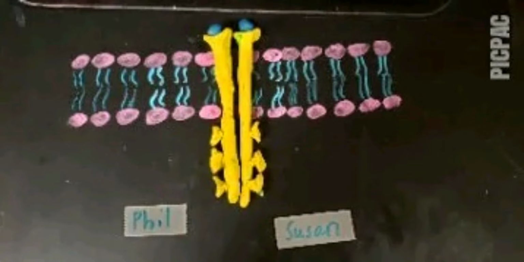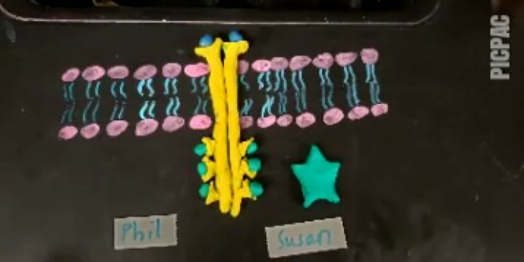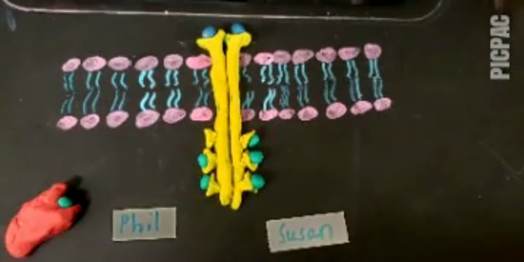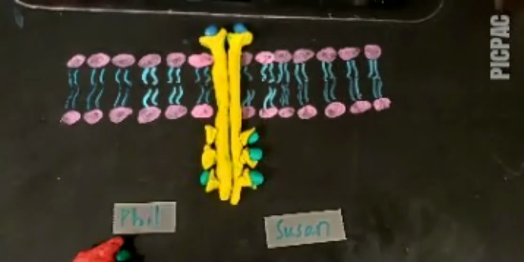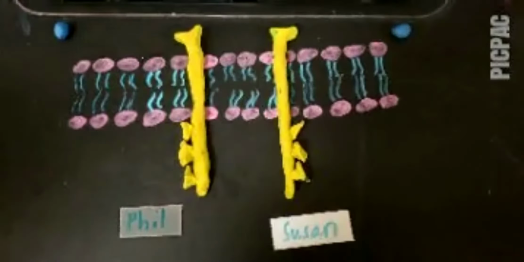The tyrosine kinase proteins are now phosphorylated. We can relate this to how Phil and Susan start buying a whole bunch of things because they think they have a lot of money. The phosphate is then used to activate proteins in transduction. The activated proteins go through a series of reactions leading to a response.